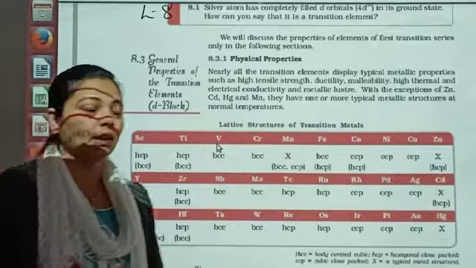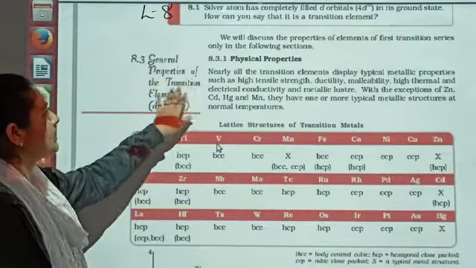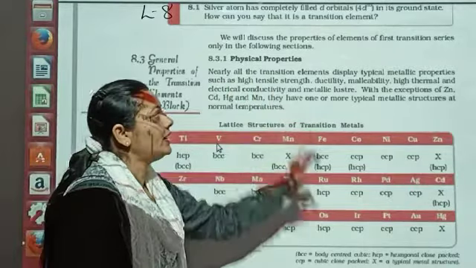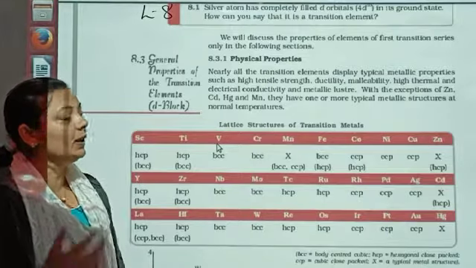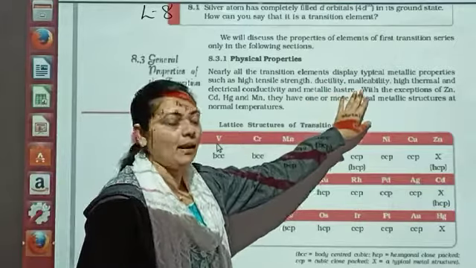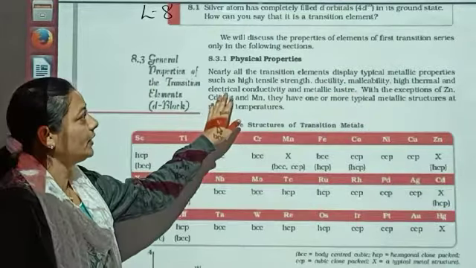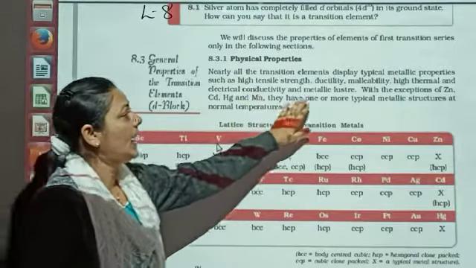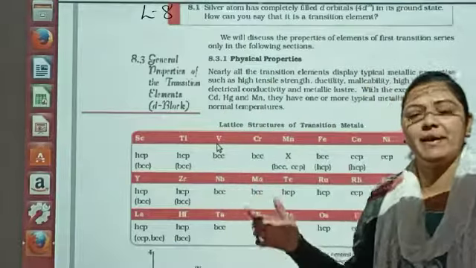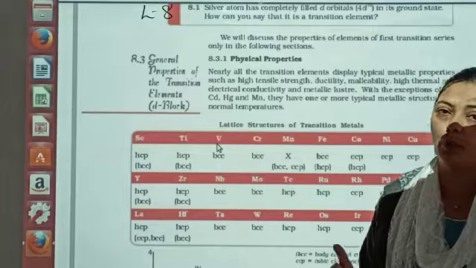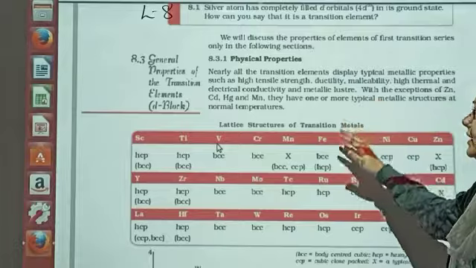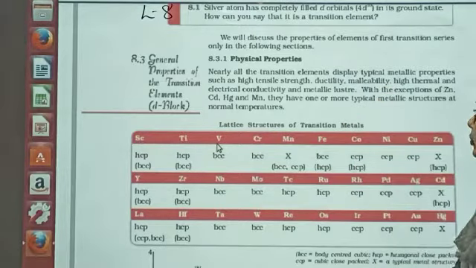So dear students, in the physical properties, when we talk about general properties of the transition elements, that is the D block elements, nearly all the transition elements display typical metallic properties such as high tensile strength, ductility, malleability, thermal stability, high thermal and electrical conductivity, and metallic luster. So dear students, in general we can say that the D block elements are metals and they possess metallic properties. All those properties are listed over here, which we know since class 8. As they are metals, all these properties belong to them.